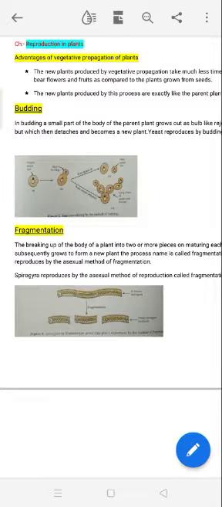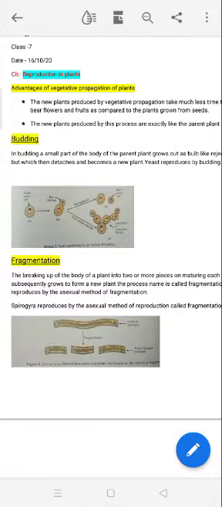Clear? So do this first. Write the advantages of vegetative propagation in your copy. Two points you can write. After that, what is budding? From your book also you can write. And beside budding you have to draw budding in yeast. And fragmentation also: beside the fragmentation definition, the diagram also will be drawn on the left white page. Okay.